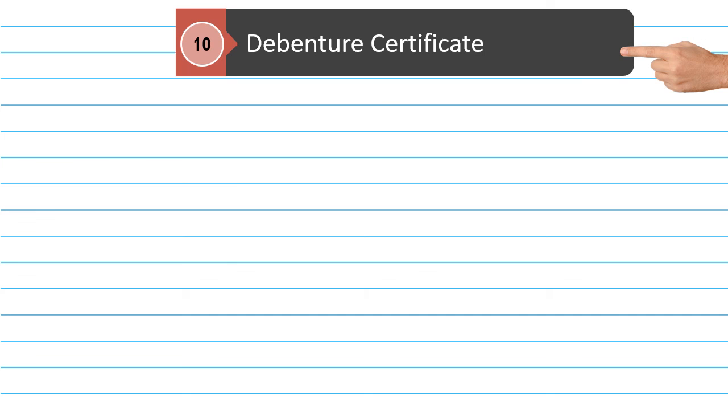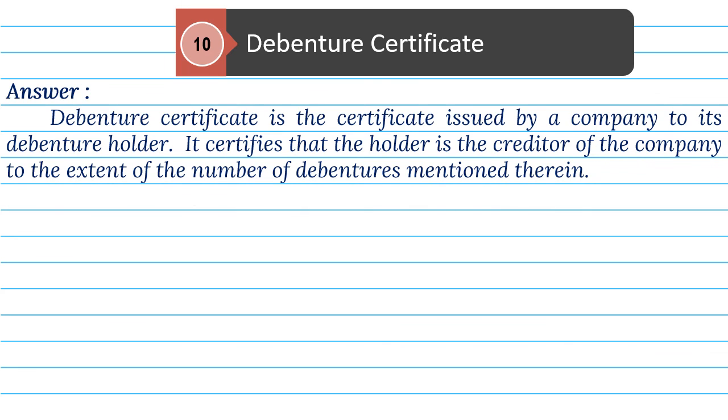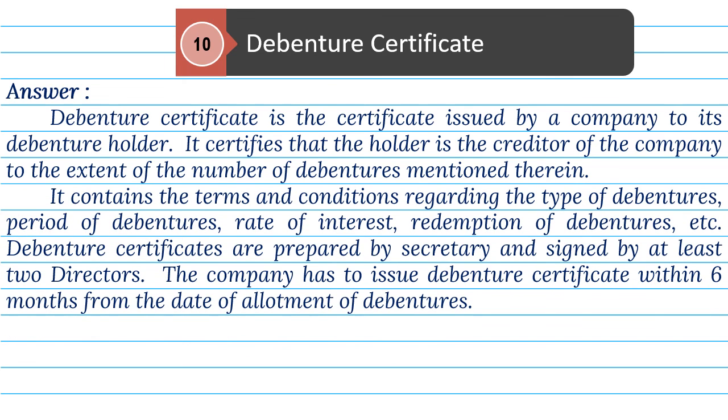10. Debenture Certificate. Answer. Debenture Certificate is the certificate issued by a company to its debenture holder. It certifies that the holder is the creditor of the company to the extent of the number of debentures mentioned therein. It contains the terms and conditions regarding the type of debentures, period of debentures, rate of interest, redemption of debentures, etc. Debenture certificates are prepared by secretary and signed by at least 2 directors. The company has to issue debenture certificate within 6 months from the date of allotment of debentures.